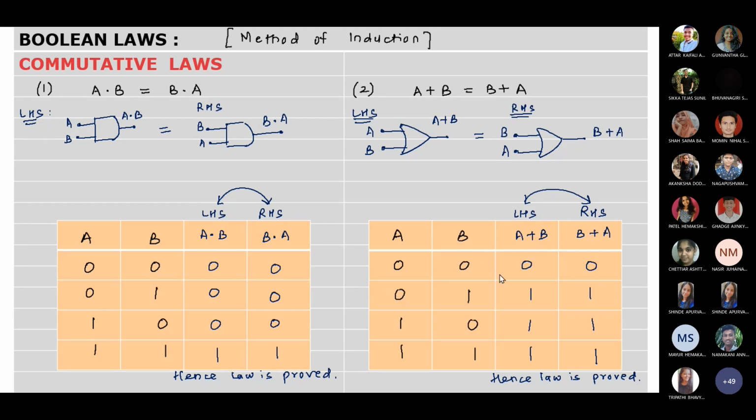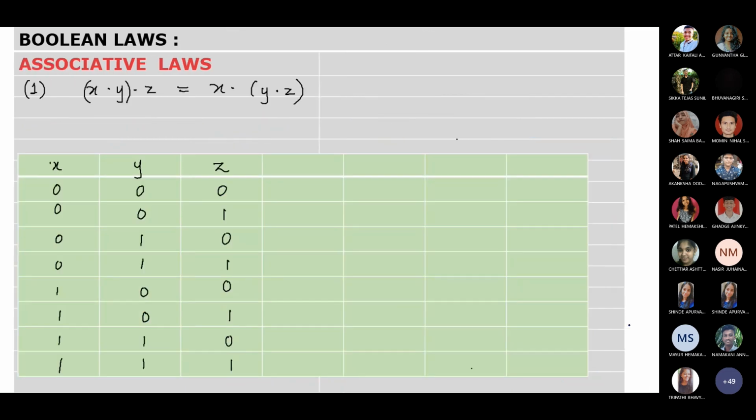All these laws you have to remember by heart because these laws are going to be used in the Boolean algebra for solving equations, for proving that LHS is equal to RHS, or for simplifying the equation. So you should know these laws properly. A dot B is equal to B dot A, or A plus B is equal to B plus A. ये सब ध्यान में रखना है. Next, associative law.